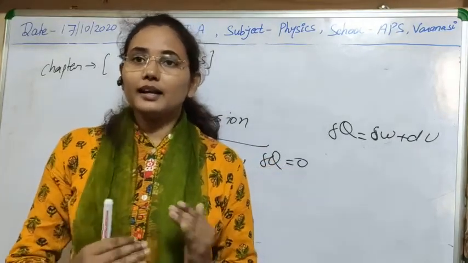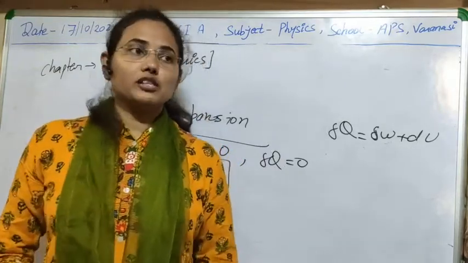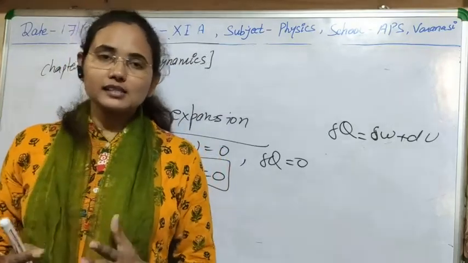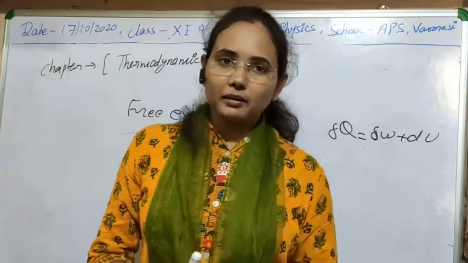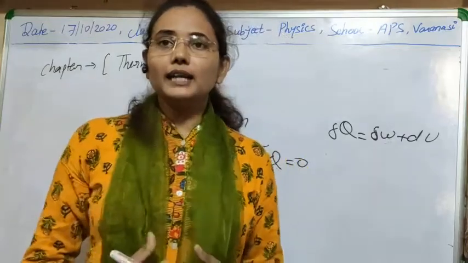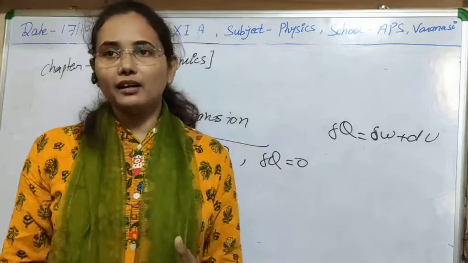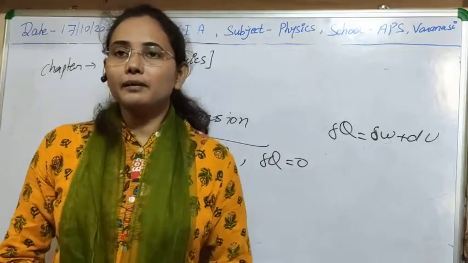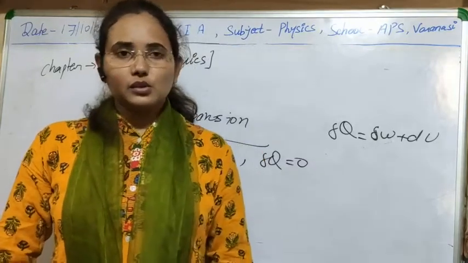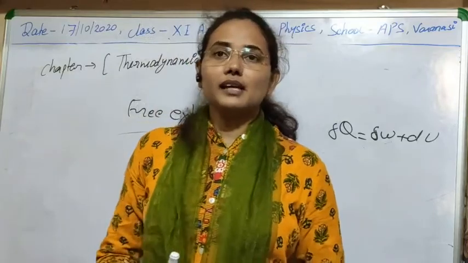I have told you one by one all the processes, and why heat is used in different manners in each process. The first law of thermodynamics tells us how heat energy is converting into other forms of energy, and why it converts that way, which can be understood easily through the mathematical form of the first law. So I think all the things are now clear to you.